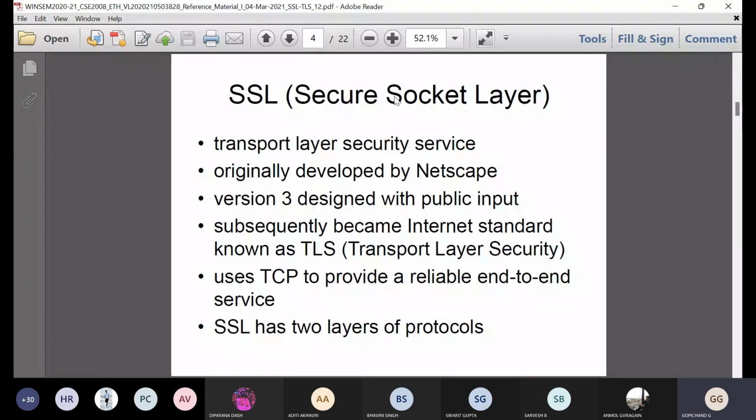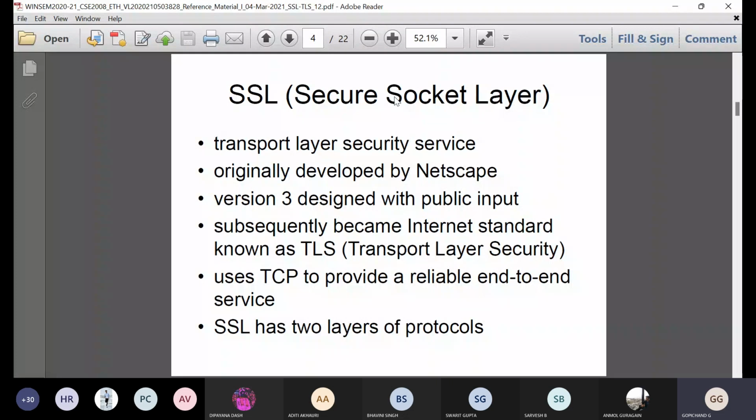Subsequently it became an internet standard known as TLS, Transport Layer Security, and uses TCP to provide a reliable end-to-end service. I told you that SSL will establish a connection between one system and another system. Through TCP, it will establish a reliable end-to-end connection.